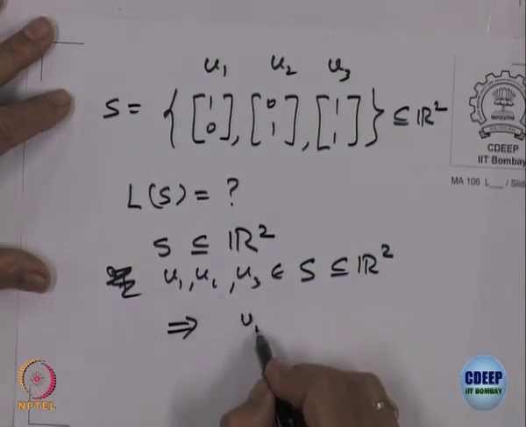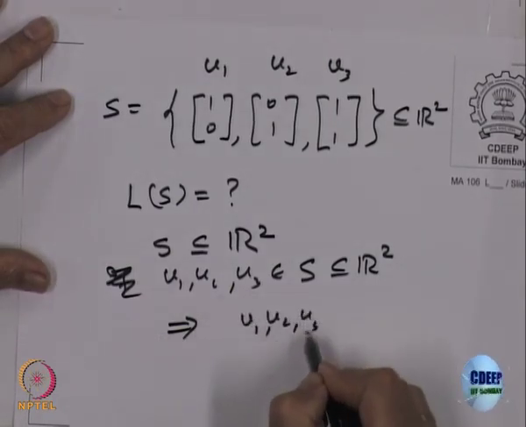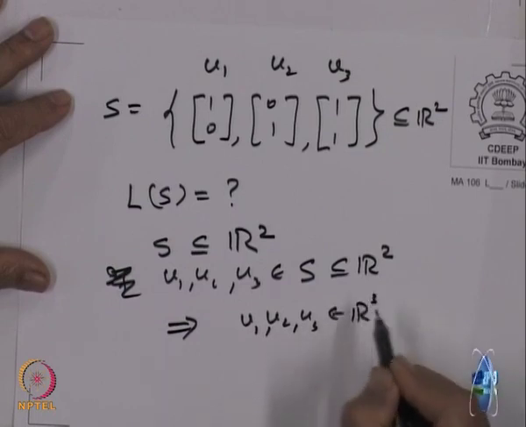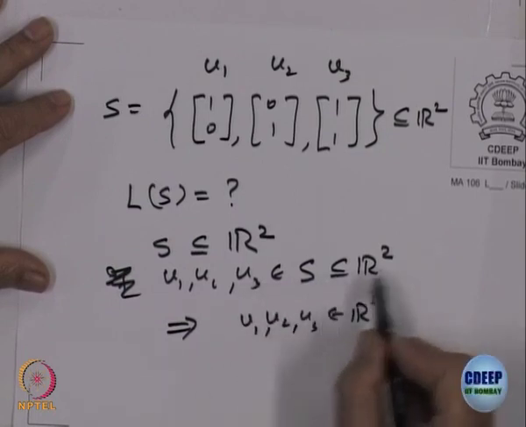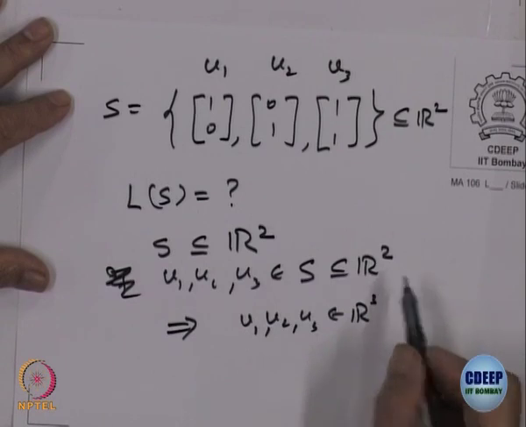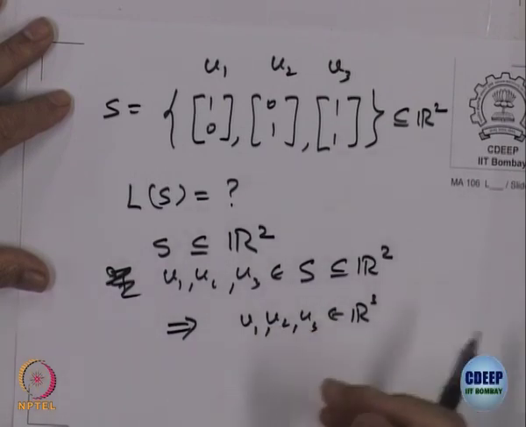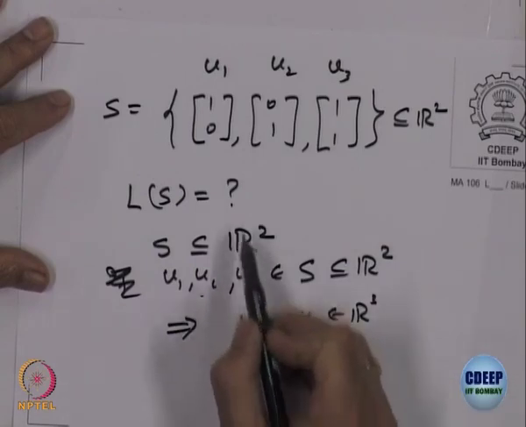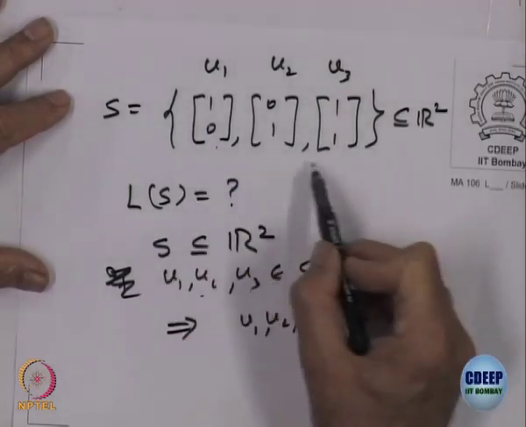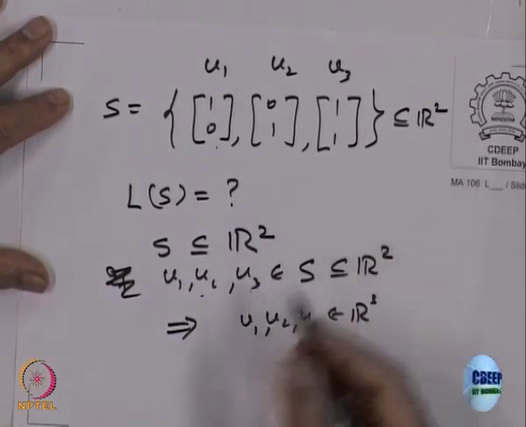That means V 1, V 2, V 3 also belong to R 2, right. It belongs to the subset, so it belongs to the whole space anyway, as a set. If something is an element of a subset, it is also an element of the whole thing.